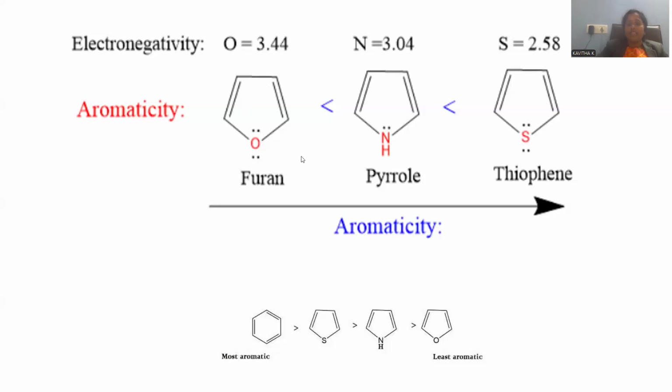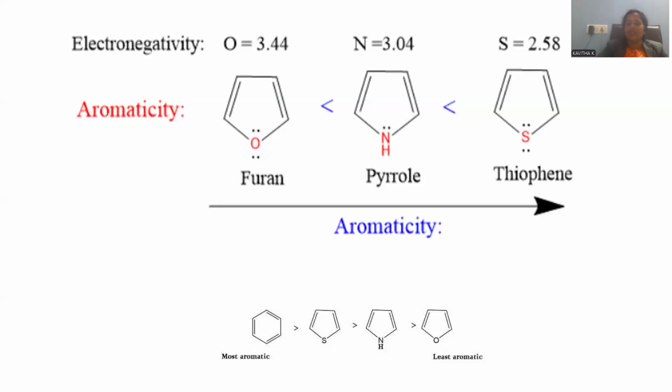If that is the case, the nature of the heteroatom matters for its aromaticity, right? Electronegativity is meant for the holding capacity of the atom. How strongly the atom holds the electrons, that strong the electronegativity will be, right? Oxygen has a stronger tendency to bind up the electrons, so the electrons will not be freely moving within the ring system, and delocalization is somewhat difficult in nature.